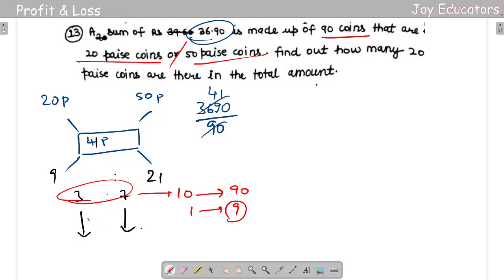So multiplying by 9, 3 9s are 27 and 7 9s are 63. You got it now. So the 20 paisa coins in the total amount are 27 coins. We can do it in a similar way as we did last time, right.